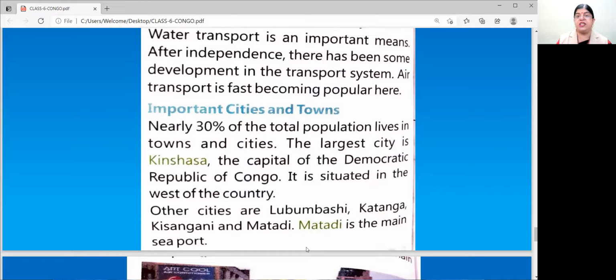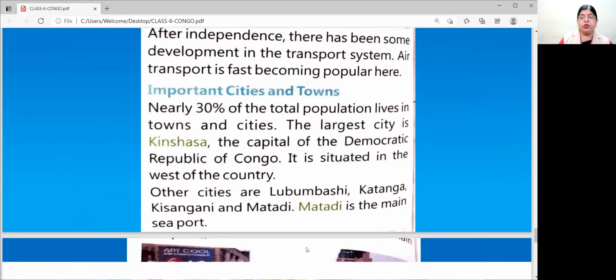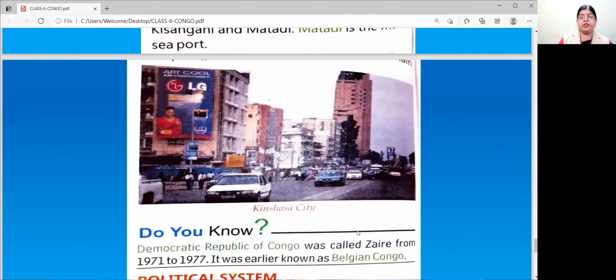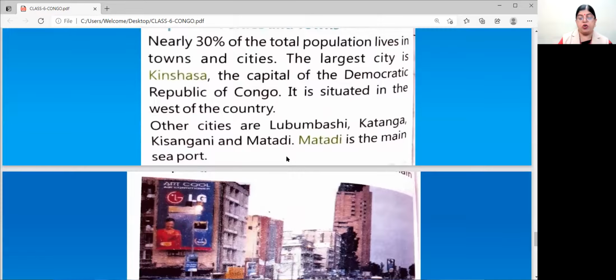Largest city is Kinshasa, and it is located in the western part of the country. Other cities are as follows: Lubumbashi, Katanga, Kisangani, and Matadi. And Matadi is the main seaport. Okay. Now this is a picture of Kinshasa city. Can you see that? Capital of Congo.